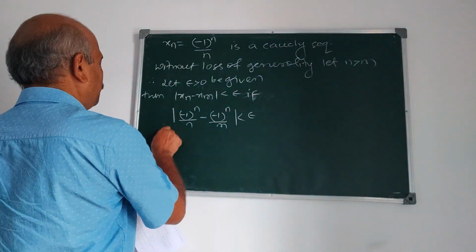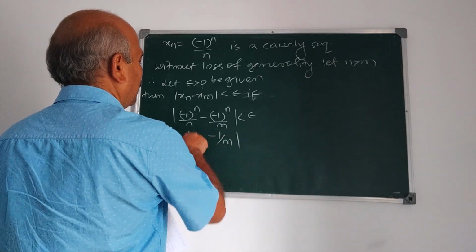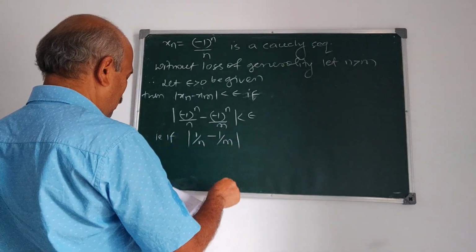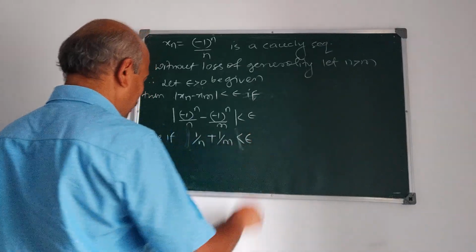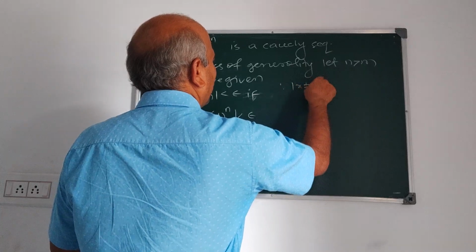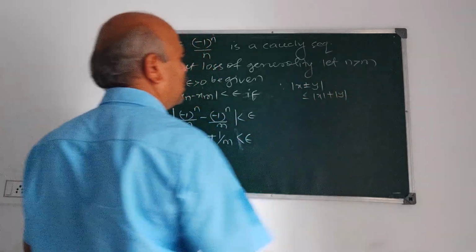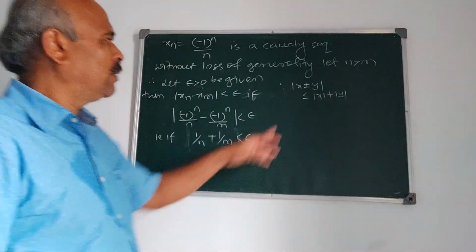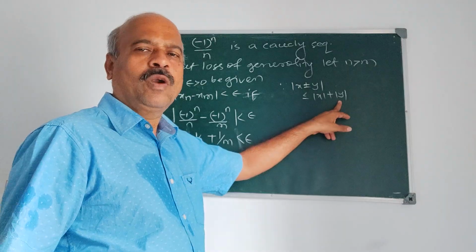That is, if mod of 1 upon n plus 1 upon m is less than epsilon, because mod x plus or minus y is less than or equal to mod x plus mod y. So here the minus sign also becomes mod x plus mod y.